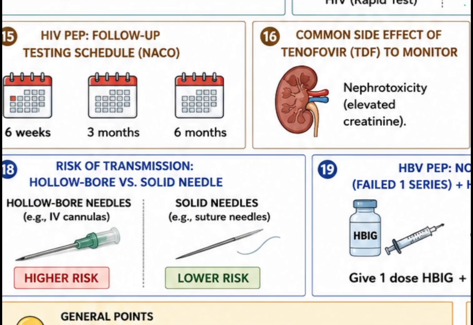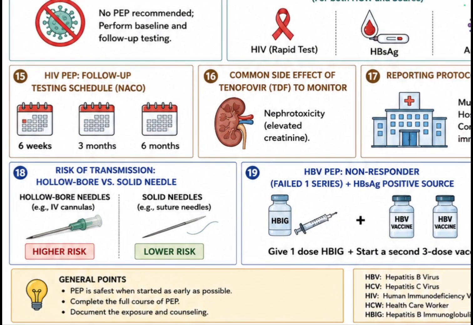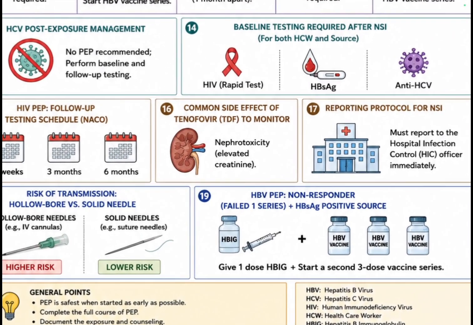Risk of transmission, question number 18. Hollow bore needles, for example an IV cannula, have a higher risk of transmission than solid needles, that is suture needles. I already discussed question number 19.